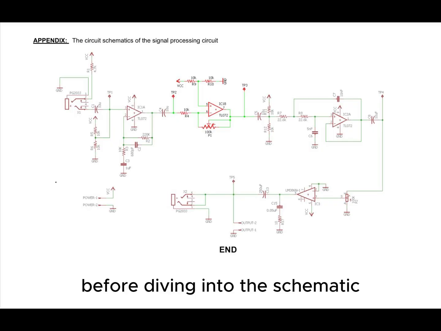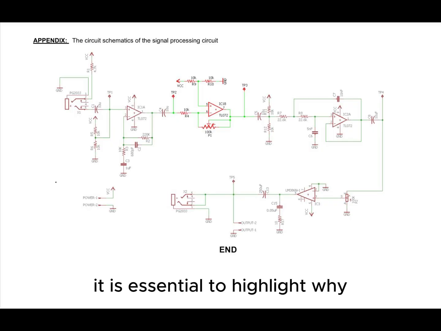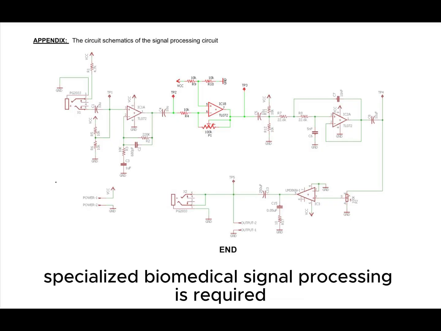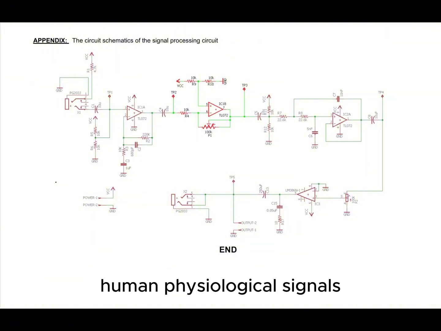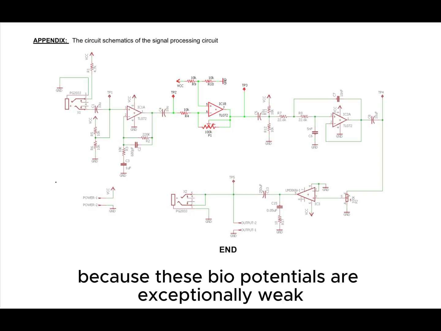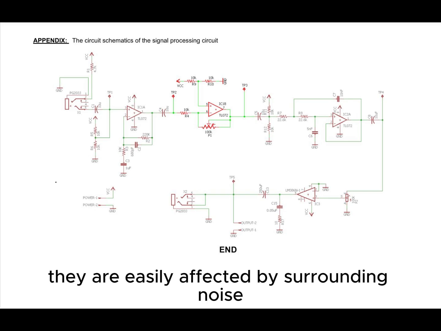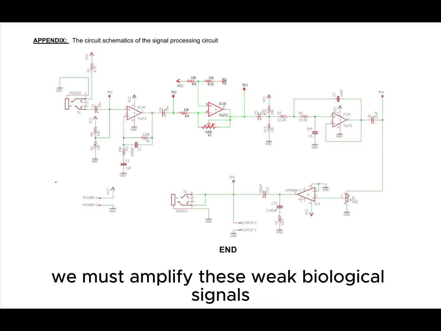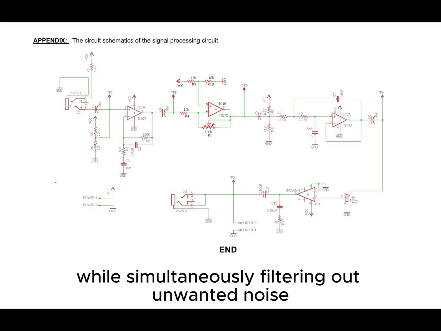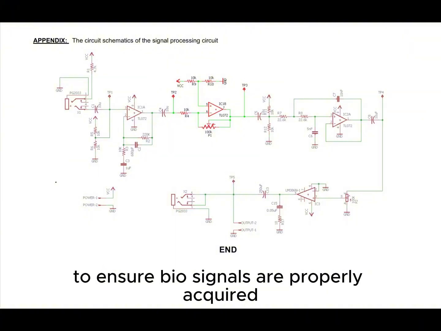Before diving into the schematic, it is essential to highlight why specialized biomedical signal processing is required. Human physiological signals naturally exist in the microvolt or millivolt range. Because these biopotentials are exceptionally weak, they are easily affected by surrounding noise. Therefore, we must amplify these weak biological signals while simultaneously filtering out unwanted noise to ensure biosignals are properly acquired.